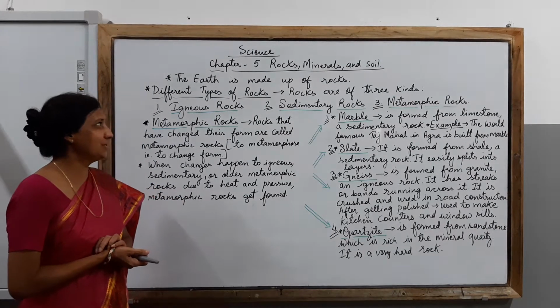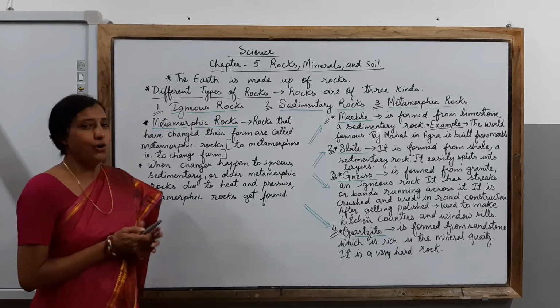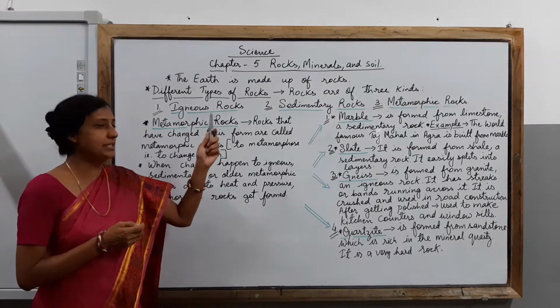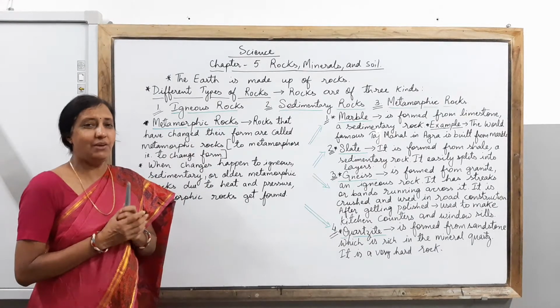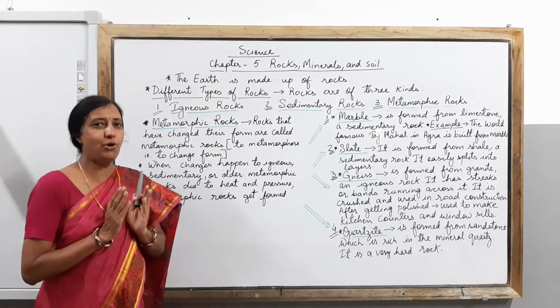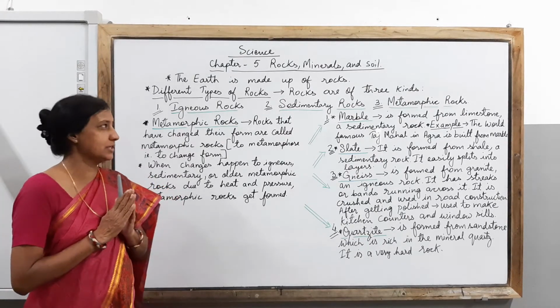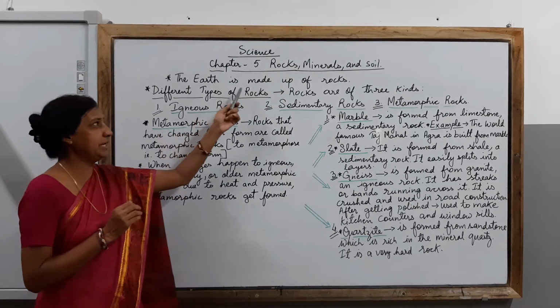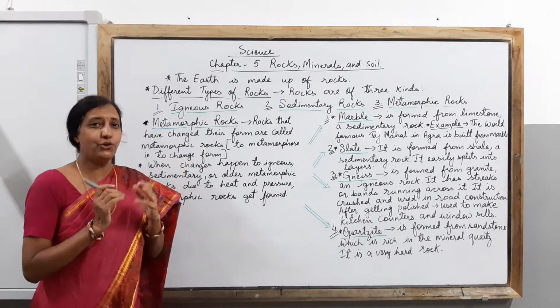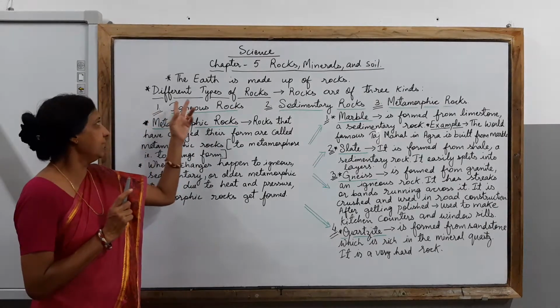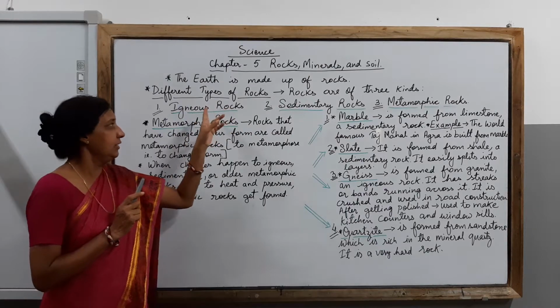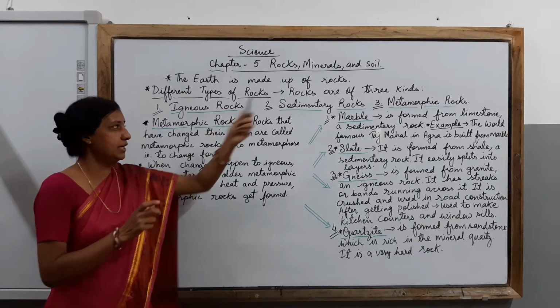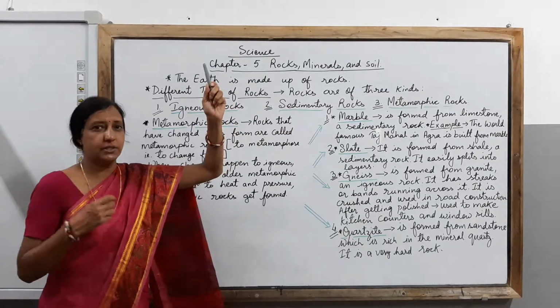Children, in today's class we are studying chapter number 5, rocks, minerals and soils. And we are knowing about rocks, the types of rocks. As you know, the earth is made up of rocks, and you have already come to know about the three kinds of rocks. Those are the igneous rocks, sedimentary rocks, metamorphic rocks.